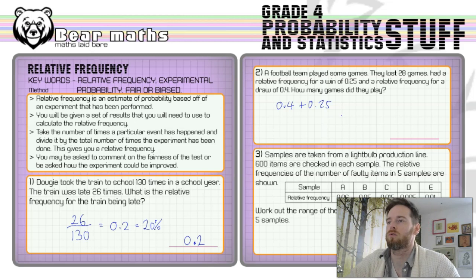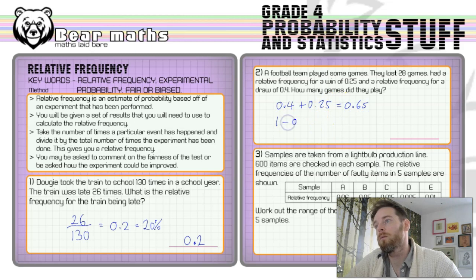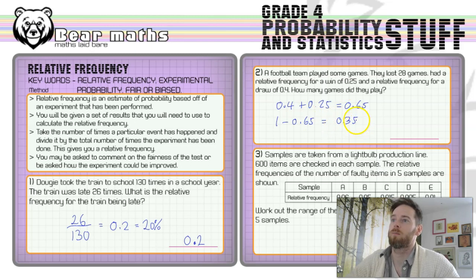You can't win, lose and draw at the same time. So you have to only do one of them at a time, and that's why they will always add up to 1. So we can take that 0.65, which those two add up to, away from 1, and that gives us 0.35. Remember, that's 35% of the time they lose.